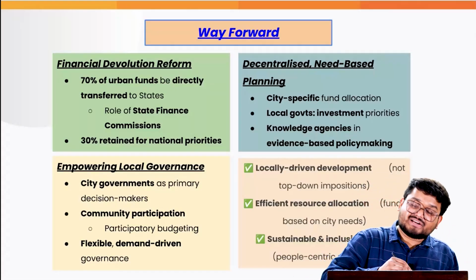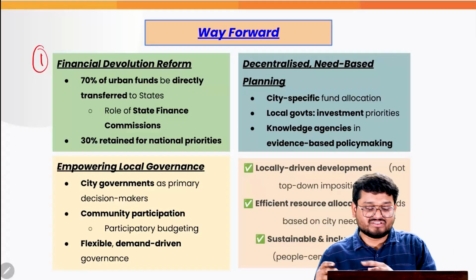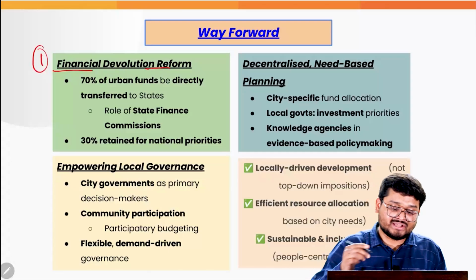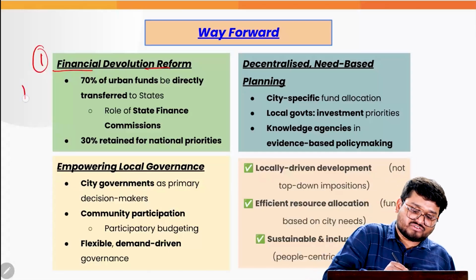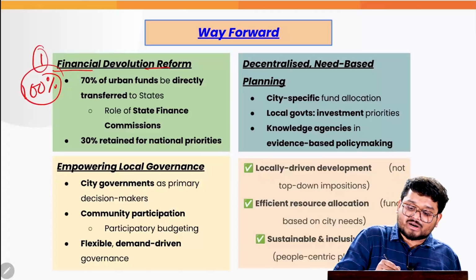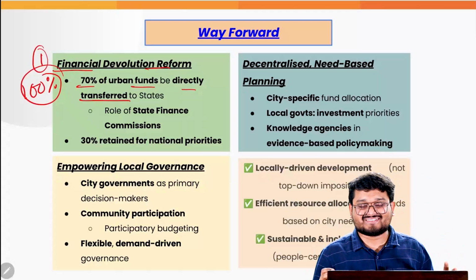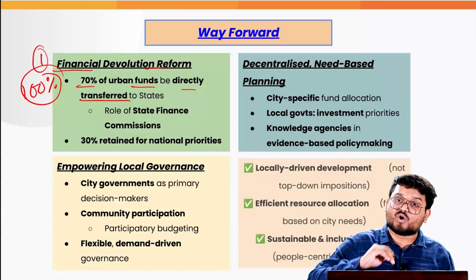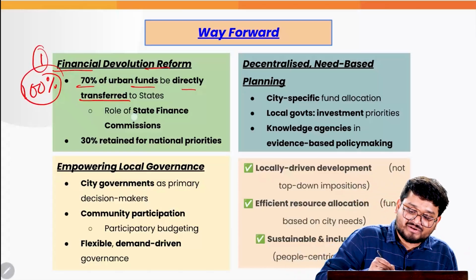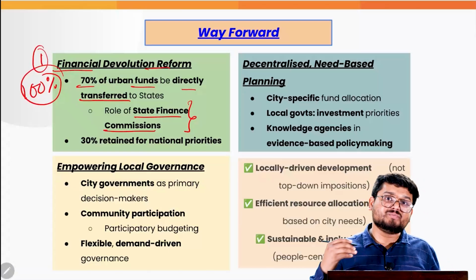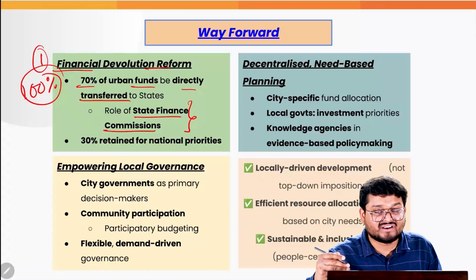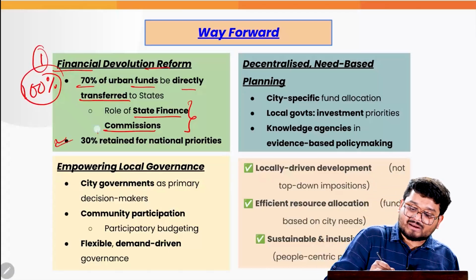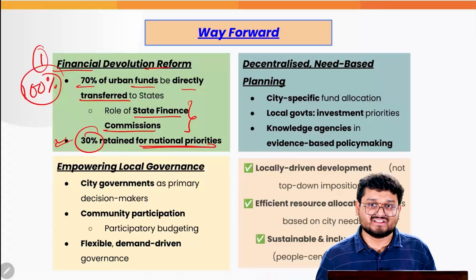Now, these particular solutions have been divided into various sections. The first is about financial devolution reform, where the author is advocating that out of 100% of the funds, 70% of the urban funds be directly transferred to the states, and the states must have a greater amount of autonomy, because the author also argues that the state finance commissions should determine and advise how these grants can be spent for urban development, and the rest 30% can be retained for various other national priorities.